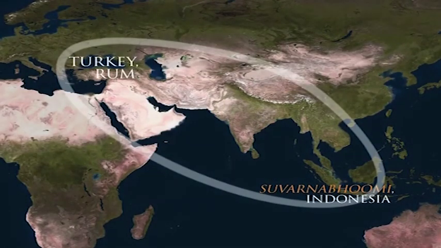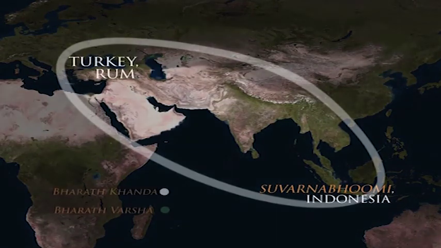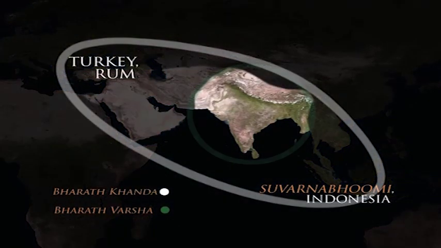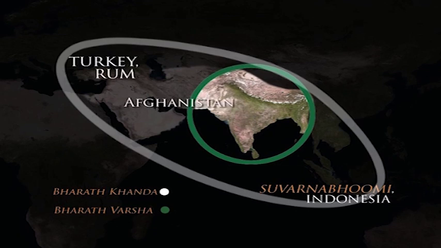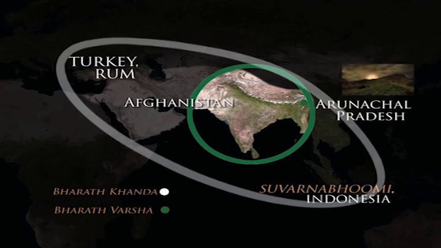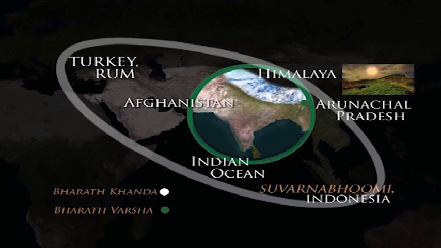In the continent of Bharat lay the country Bharat Varsha. The Bharat Varsha extended from Afghanistan in the west to Arunachal Pradesh in the east, to the Himalayas in the north, to the Indian Ocean in the south.